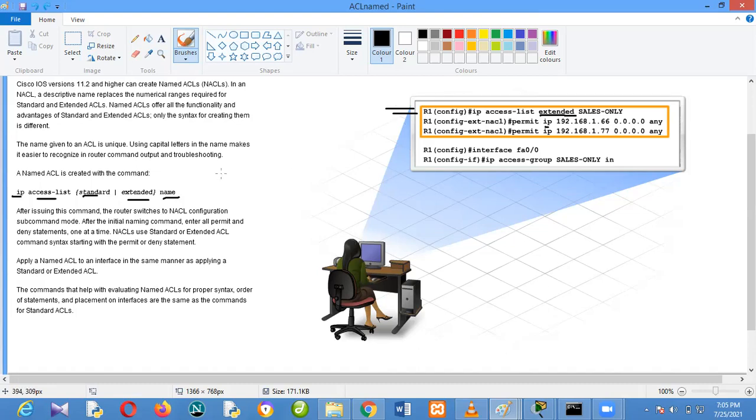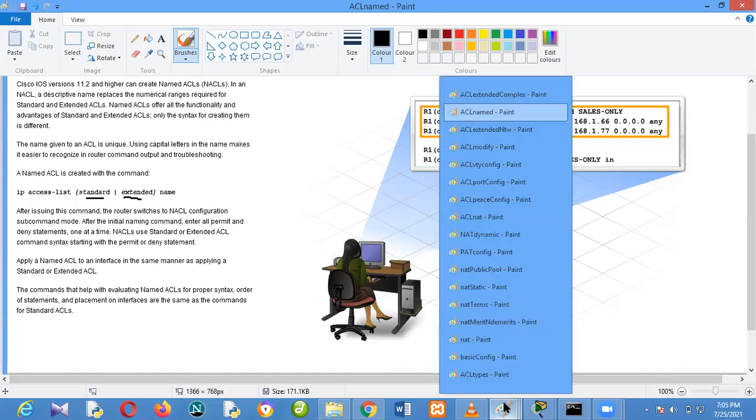So I was saying before that in the named ACL, we are using either standard or extended format. Look at what I meant here.